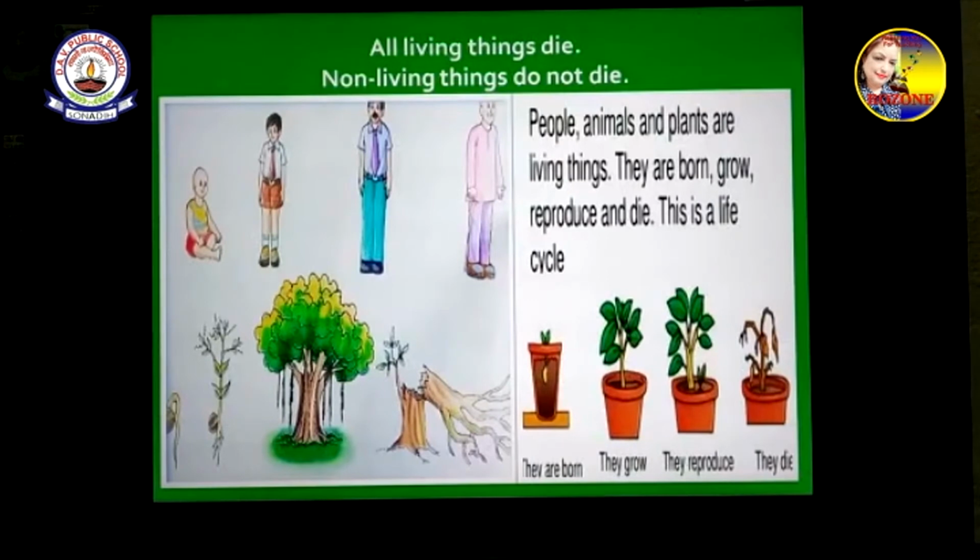Every living being, whether it is animal, birds, insects, anything, or plants, they are born, then they grow, then they give birth to small ones, young ones, then one day they die. People, animals and plants are living things. They are born, grow, reproduce, means they give birth to small babies, and die. This is a life cycle. This is how a life cycle keeps on going ahead.